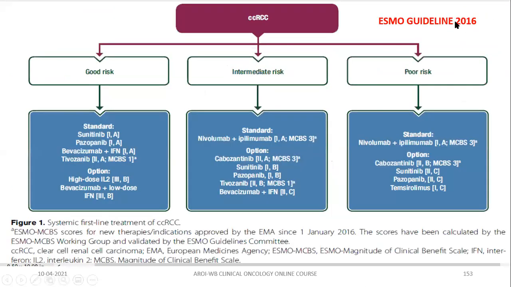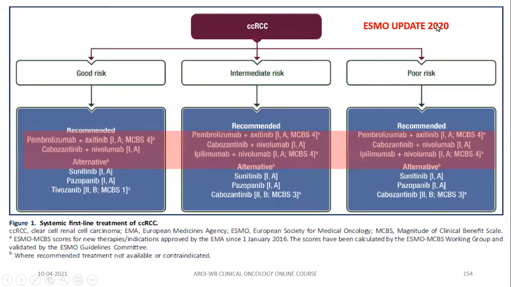This is the 2016 guideline. Previously, in metastatic clear cell renal carcinoma, good risk group, sunitinib and pazopanib were the drugs of choice, and for intermediate and poor risk group, there was nivolumab and ipilimumab. But remember, if you follow the 2020 guideline, in all risk groups, pembrolizumab and axitinib, and cabozantinib with nivolumab, are nowadays a category 1 recommendation, whatever the risk group: good risk, intermediate risk, poor risk. But remember, in good risk patient, you can also offer sunitinib or pazopanib.